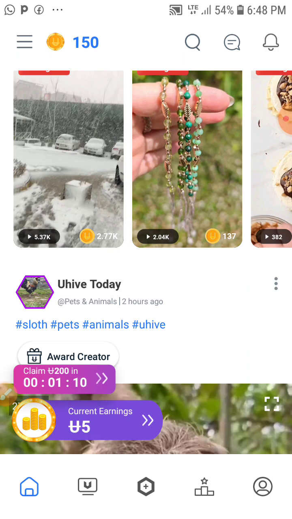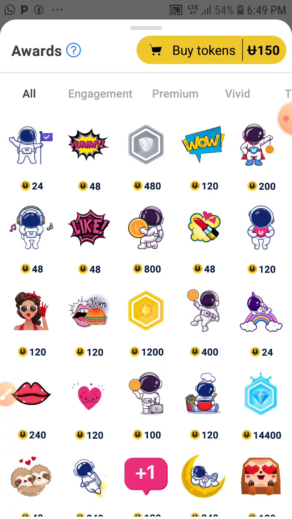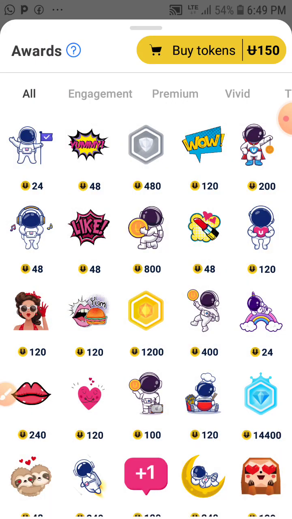Okay, award creator. As you can see here, there's a place that says award creator. You can award the creator with 24 UHIVE, 40 UHIVE, and so on. Believe me, you're going to earn more and more if you are posting on this platform.